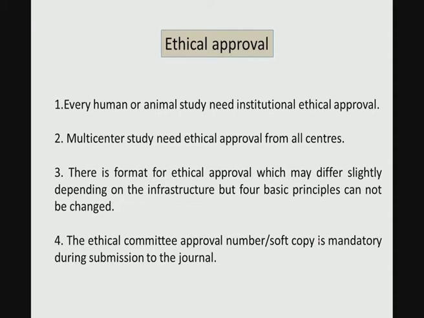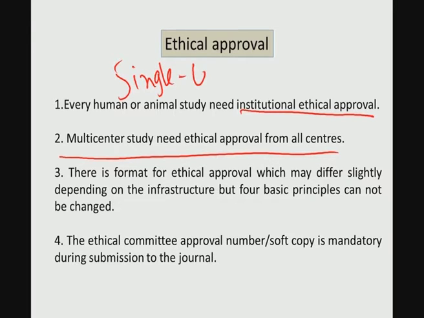The other thing I have mentioned here is that every human or animal study needs institutional ethical approval as well as multi-center approval. So there is something called single centric approval, and there is something called multi-centric approval. Single centric approval means, for example, you take any hospital A and you want to conduct the clinical trial on a limited number of patients in a single hospital.